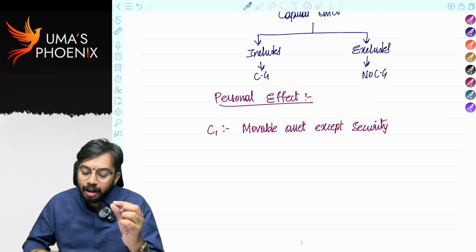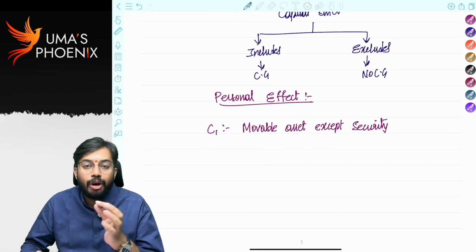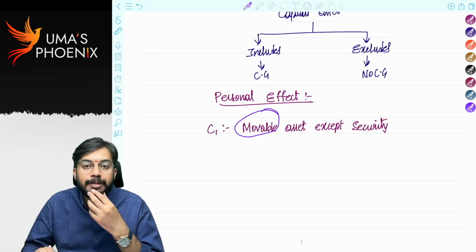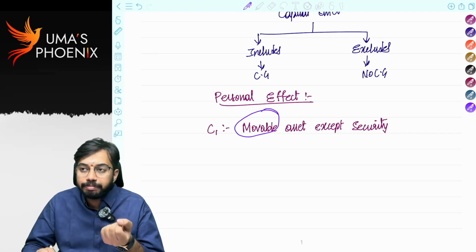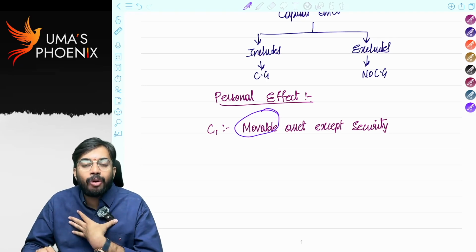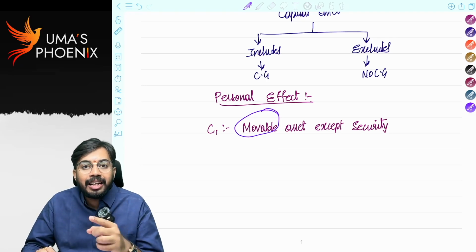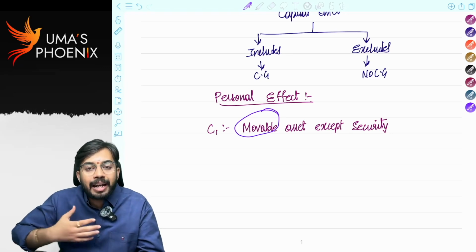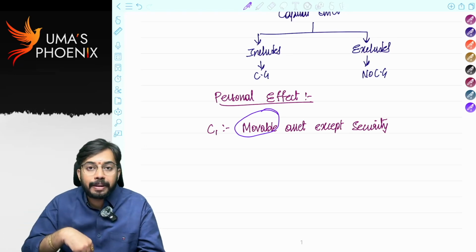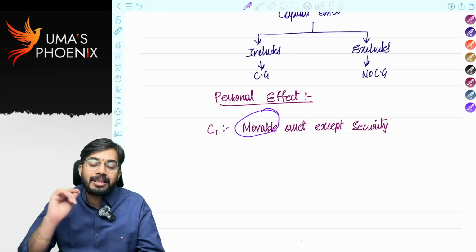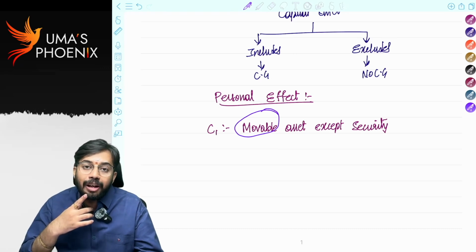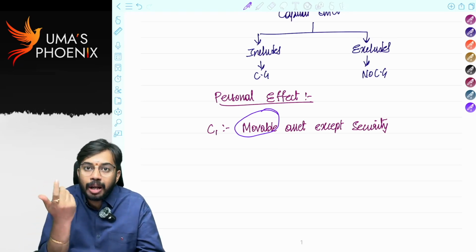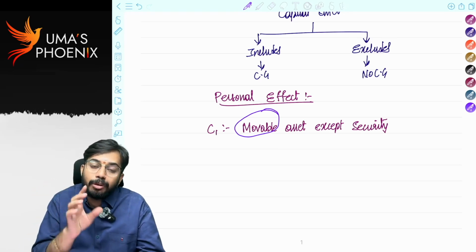For example, condition 1. Only if the asset is a movable asset, only then do we call it a personal effect. For example, land. I own one land. That land is not a movable asset. Land is an immovable asset. Even though I purchased land for my personal purposes, still it is not a personal effect. Why? Because condition 1 clearly says only a movable asset can be a personal effect. So land is not a personal effect because land is an immovable asset.